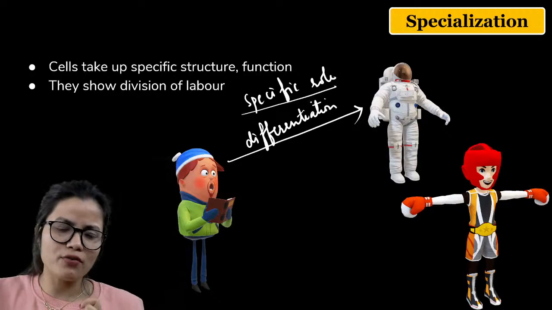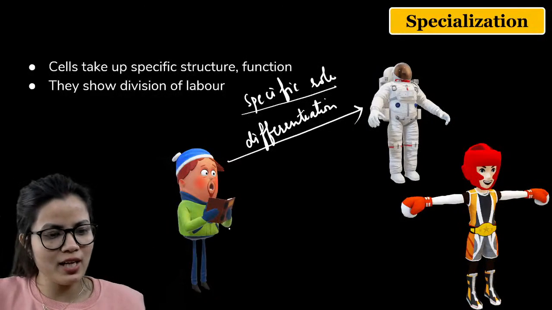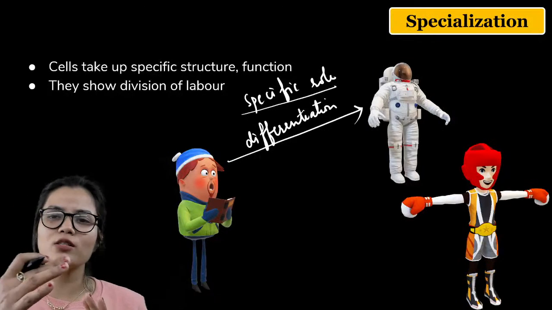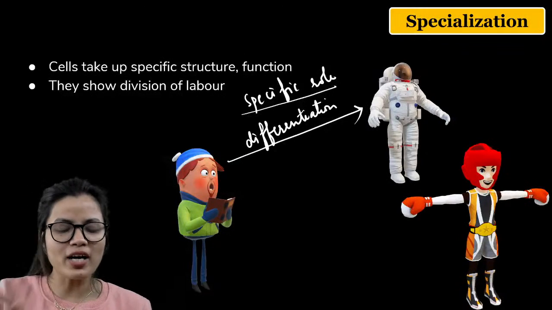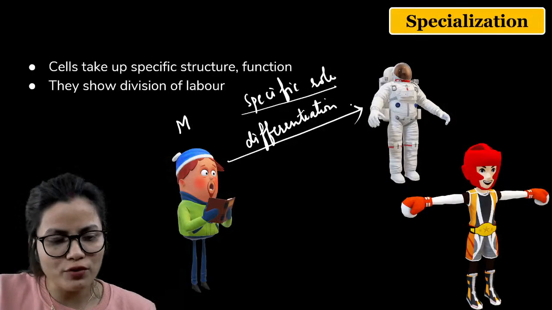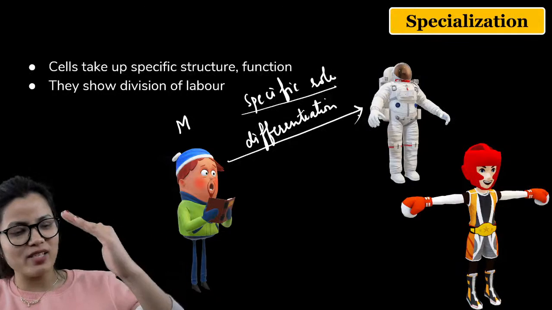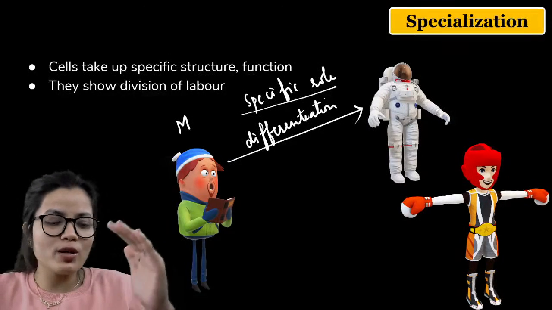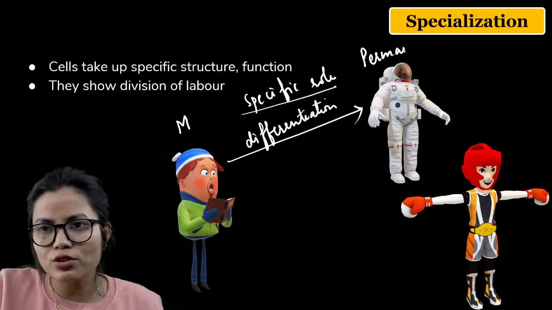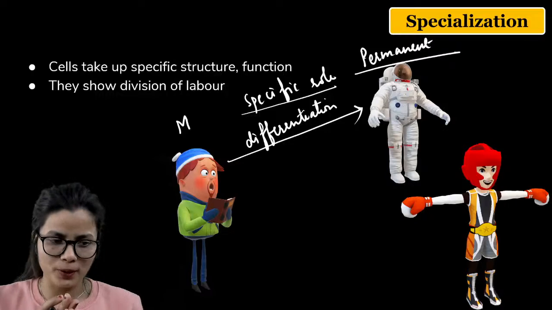What is differentiation? Differentiation is basically when a group of cells attains a specific function and starts performing it. So the meristematic tissue will undergo the process of differentiation. They will attain a specific role, they will become specialized to perform a function. We call them permanent tissue. The permanent tissue has a specific role.